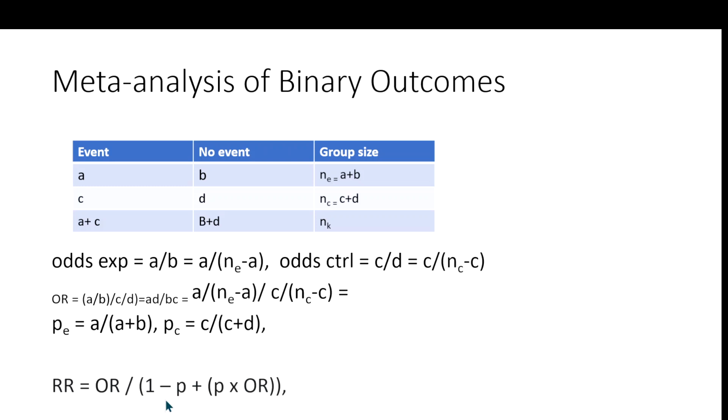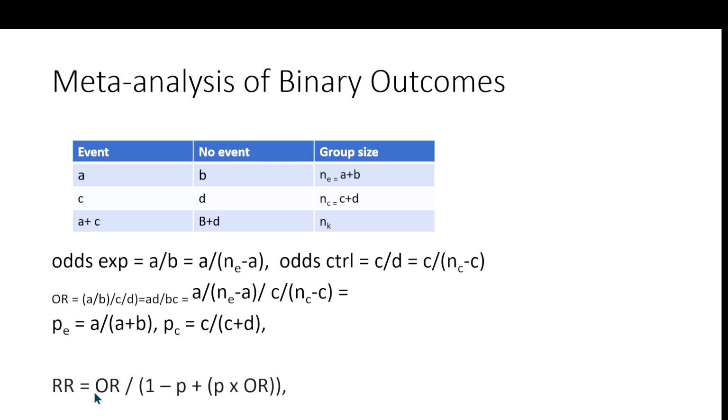If the disease is rare, that means the prevalence is close to 0. So 1 minus something really close to 0 would be 1, and something really close to 0 times the odds ratio would also be close to 0. So this value would be approximately 1. If you divide the odds ratio by 1, it gives you exactly the same value.